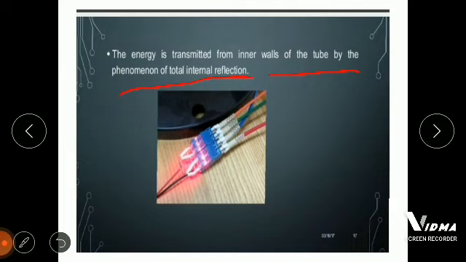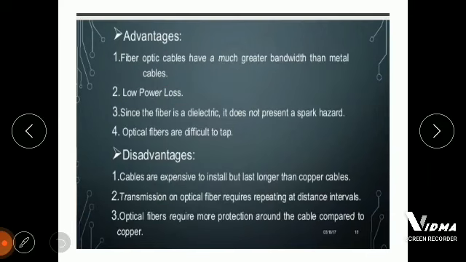So these are the advantages of these kinds of waveguides. Fiber optic cables have much greater bandwidth than metal cables. So compared to the earlier three types of cables, they have more bandwidth, and low power loss, because the wave is just travelling inside the wall of the tube, we can say. Since the fiber is dielectric, it does not present a spark hazard, right? And finally, optical fibers are difficult to tap.